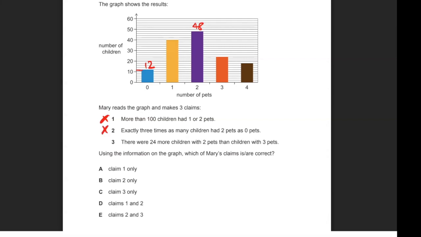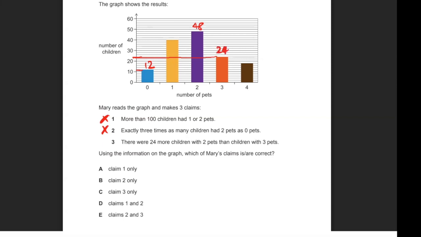Now let's look at claim number 3. There are 24 more children with 2 pets than with 3 pets. So 2 pets, we already know that there are 48. 3 pets, let's draw the line across and trace it there. So that is 2 increments more than 20. If each increment is 2, that means 2 increments would be 4 points. So 4 more than 20, which is 24.